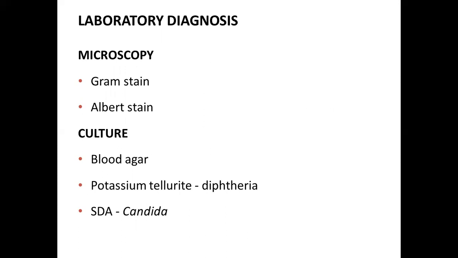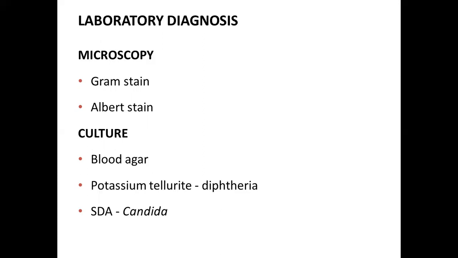Gram staining is used to identify gram-positive and gram-negative bacteria. Albert stain is used for detecting Corynebacterium diphtheriae, which can demonstrate the metachromatic granules or the volutin granules. Then we can move on to culture, where culture can be done on blood agar containing 5% sheep blood. It can be incubated under a 5% carbon dioxide environment overnight.